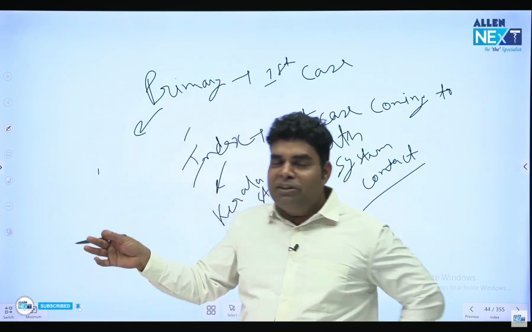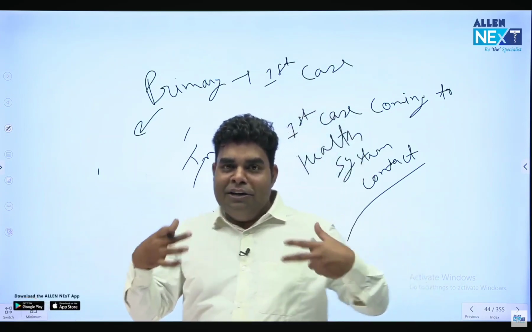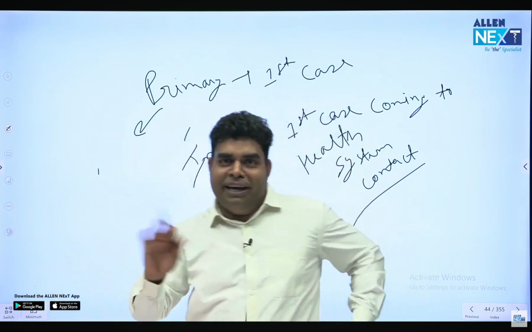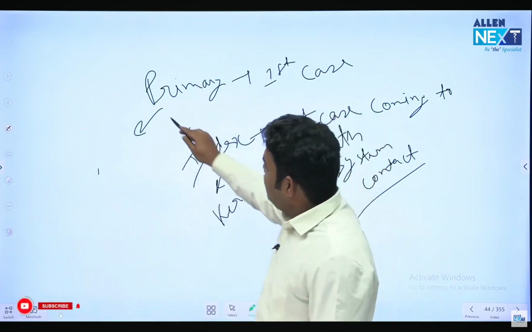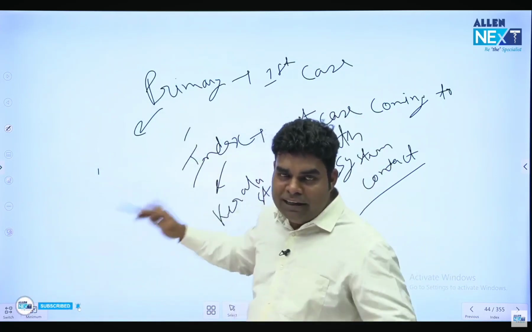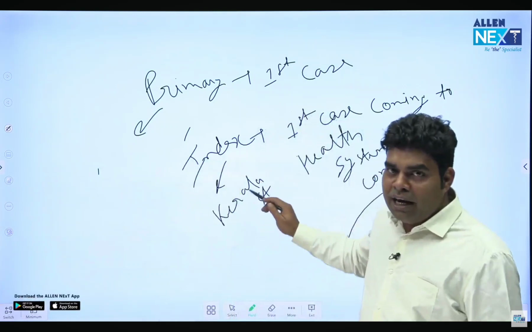But at that time in Delhi, they were just measuring whether anyone was red, hot, with an infrared ray; they were just checking for that. They were not doing RT-PCR. So the primary case is the first case, reported or unreported. The index case is the reported first case. So the Kerala guy was the index, I was the primary.